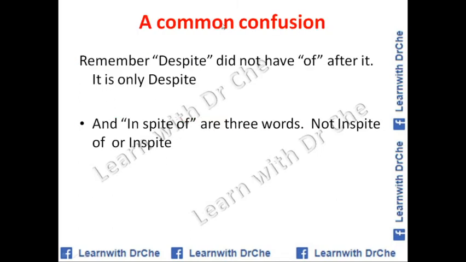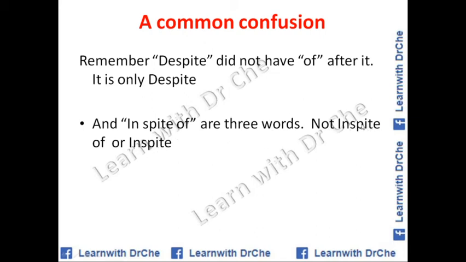A common confusion: remember, despite doesn't have of. With despite there is no of after despite, and it is only with in spite of. In spite of, these are three words. Not "inspite of" or "in spite."